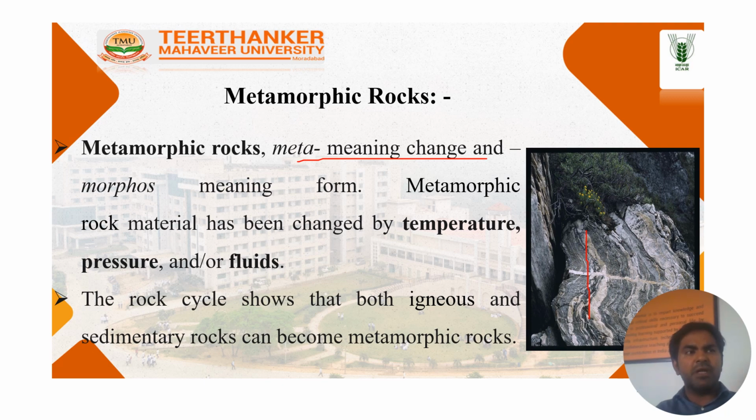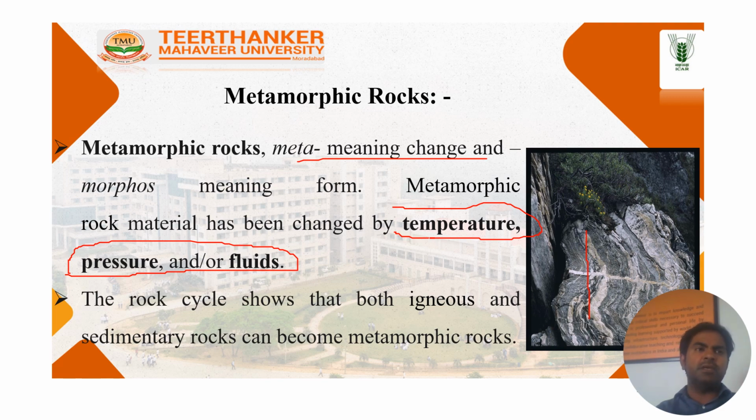Whatever chemical composition is present in the previous rocks, that chemical content is also carried in the metamorphic rocks. It is not changed because no chemical reaction is involved in metamorphic rock. Only physical agents are involved. This is the most important thing regarding metamorphic rocks. The change happens by the effect of temperature, pressure and fluids. These are the important things which help to change pre-existing rocks into metamorphic rocks.